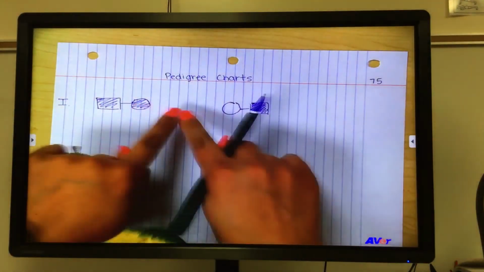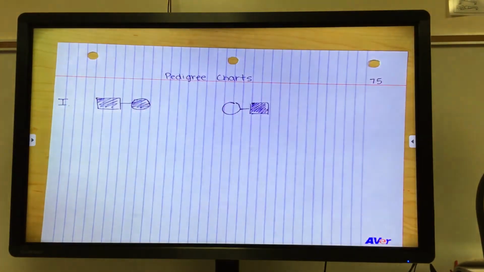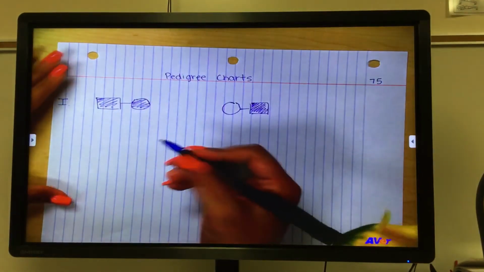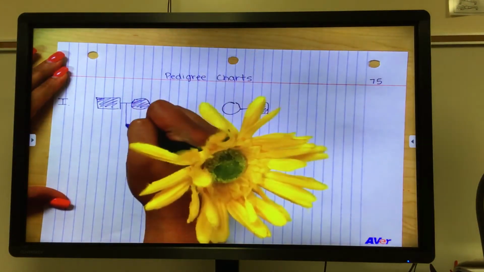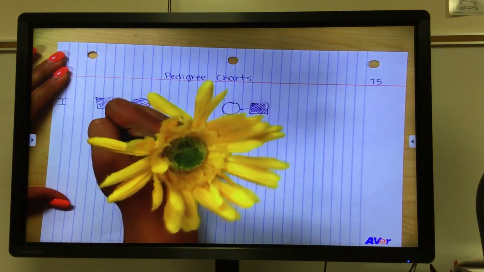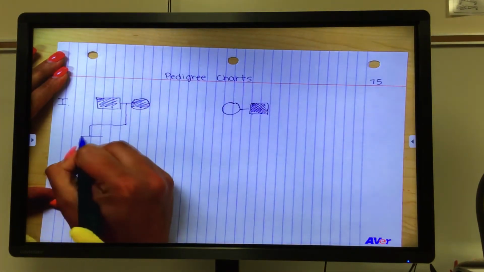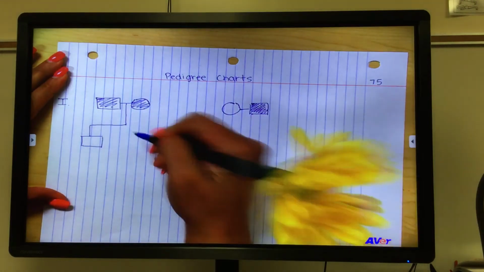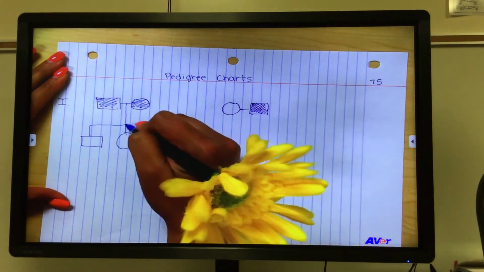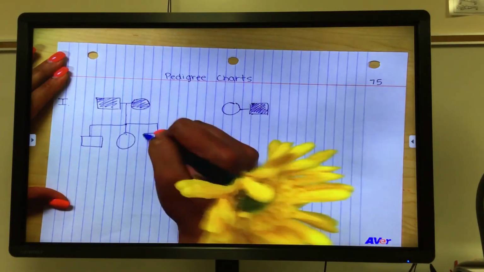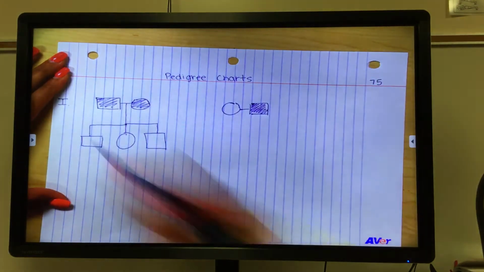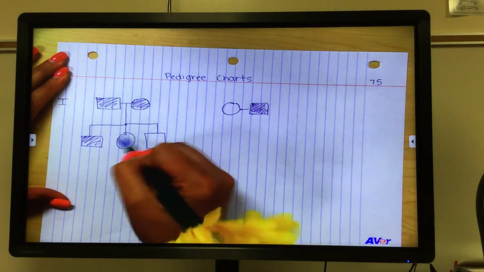So there's no connection here. We just have 2 families that are off in the world, living their life. They meet and they get married. Well, the first couple has children. They have 3 children. Their firstborn is a son. Their secondborn is a daughter, and their thirdborn is a son. Their first 2 children have the disorder.